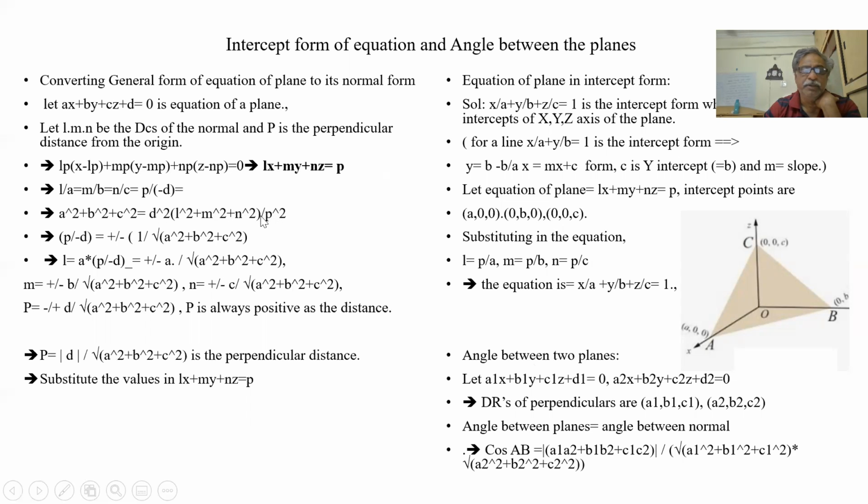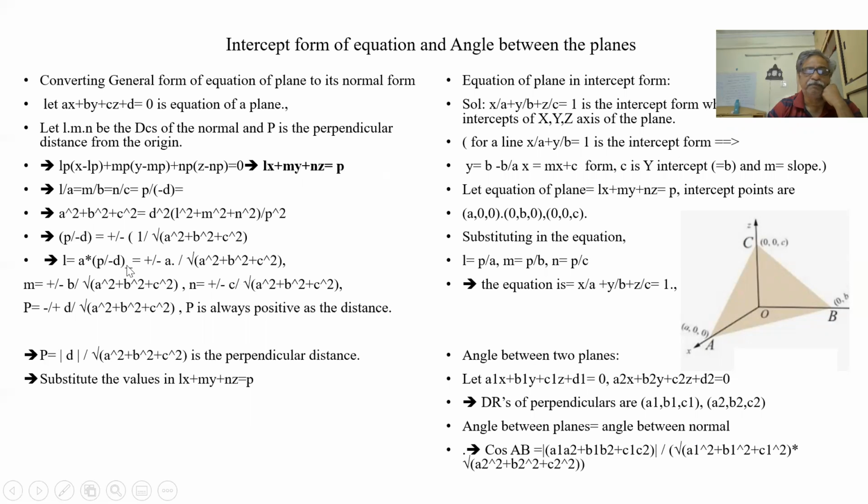So what is p by d? P by d is plus or minus 1 by square root of a square plus b square plus c square. So you substitute here. L is equal to a by square root of a square plus b square plus c square. In place of p by minus d, I'm putting plus or minus this. So L is equal to a by plus or minus square root of a square plus b square plus c square. Similarly, M is equal to B by that, N is equal to C by that, and P is equal to D by square root of A square plus B square plus C square.